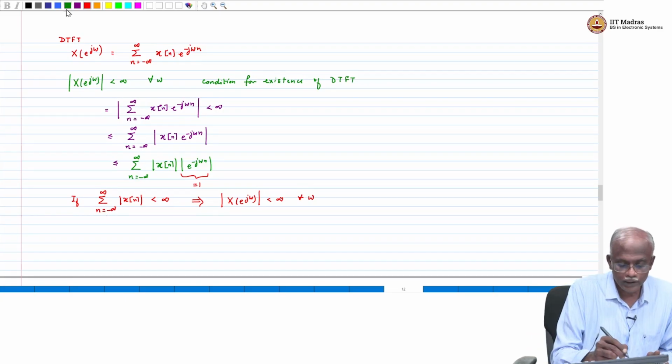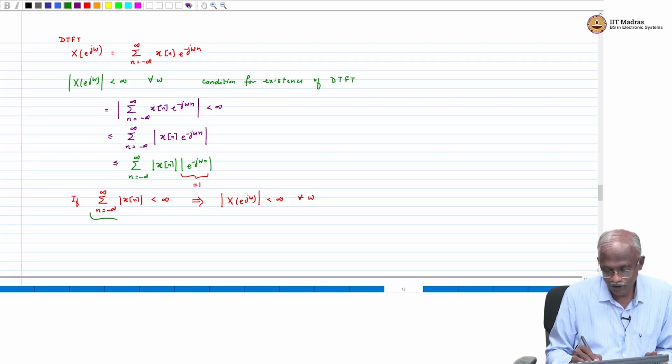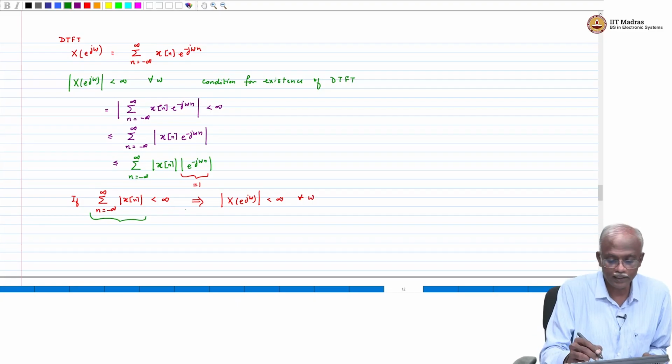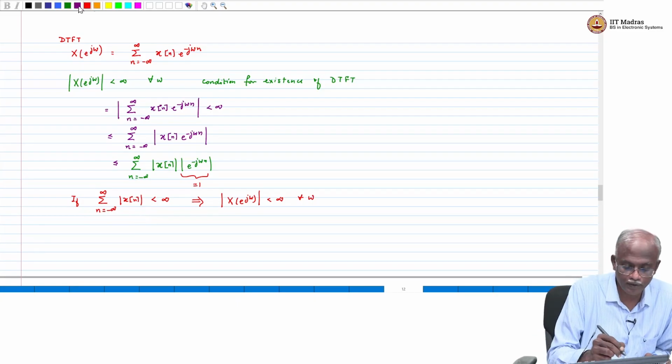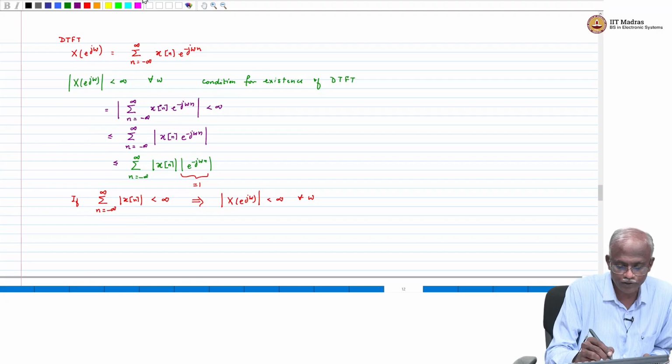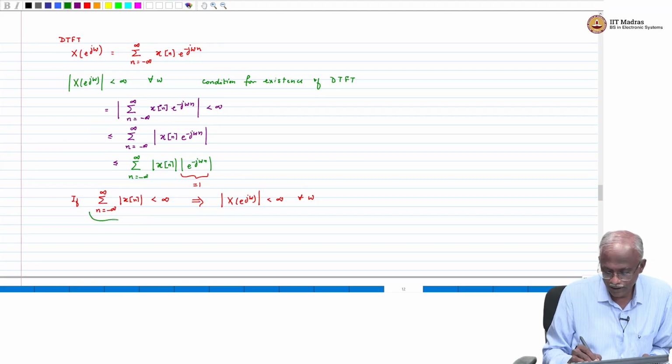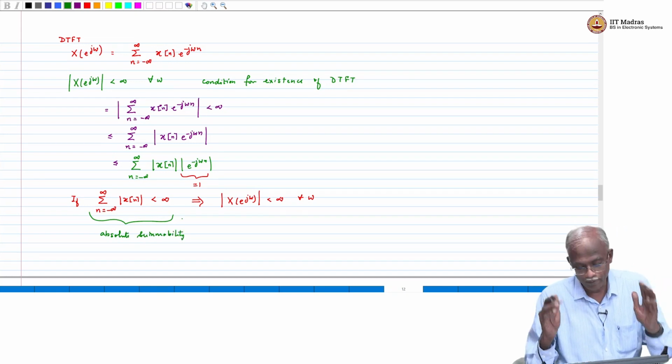So, what is this condition called? Remember, we had looked at this particular aspect when we were looking at the properties of sequences. This condition is called absolute summability. We looked at it in the context of BIBO stability.